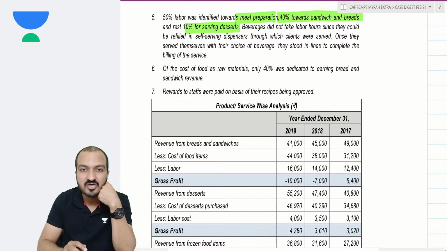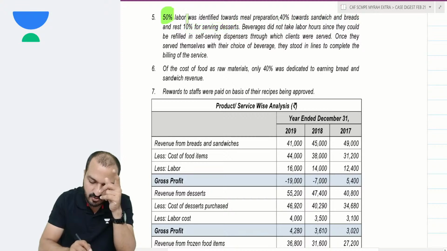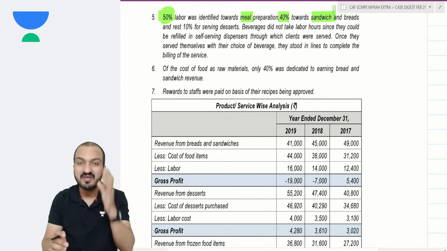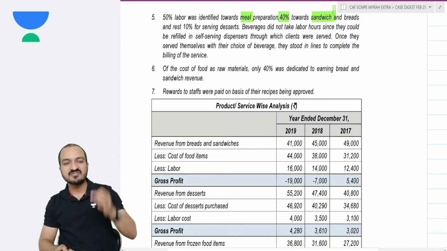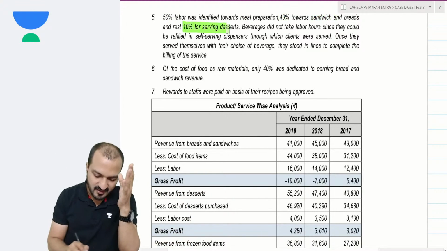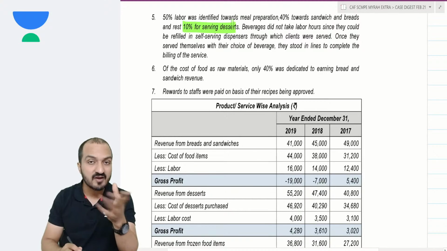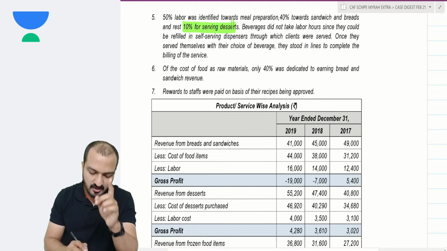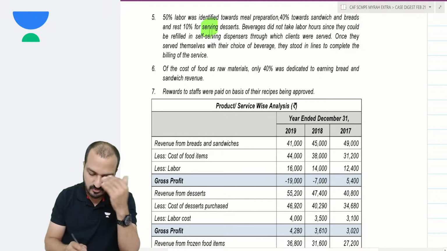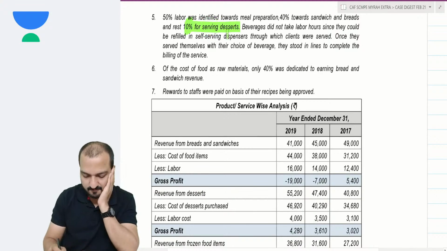Further, 50% labor was identified towards meal preparation, 40% towards sandwich and bread, and 10% towards serving desserts. So you're given the bifurcation of the labor. Out of your total labor costs, half of them is for meals, 40% is for sandwiches, meaning 90% of the labor is for your manufacturing goods. Rest 10% labor is for your trading items. Desserts is your trading items. You don't manufacture desserts, you are simply serving desserts when a customer comes to your shop. So manufacturing is not there, it is simply trading.